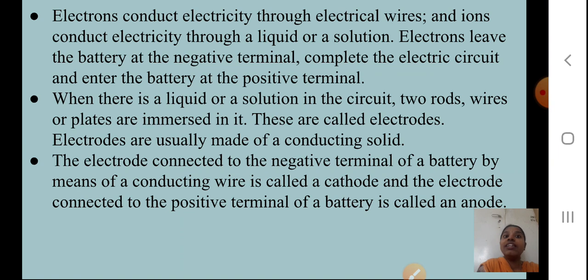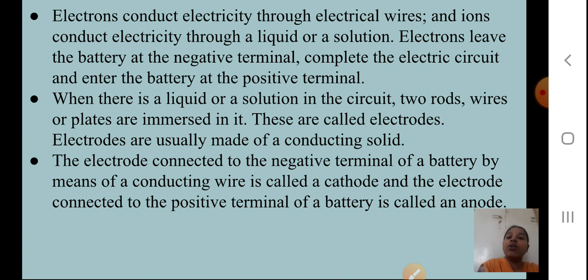Electrons leave the battery at the negative terminal, complete the electric circuit and enter the battery at the positive terminal. What will electrons do? They will leave the battery at the negative terminal, complete the electrical circuit and enter the battery at the positive terminal. When there is a liquid or a solution in the circuit, two rods, wires or plates are immersed in it. We have seen here wires we have immersed.